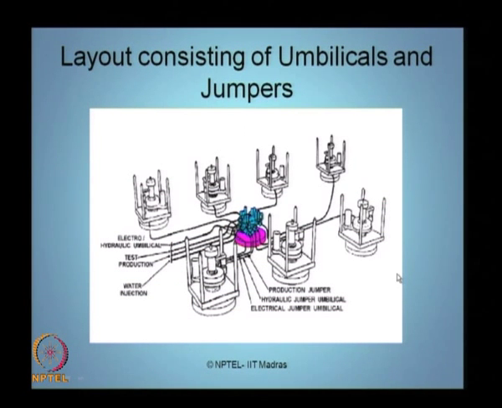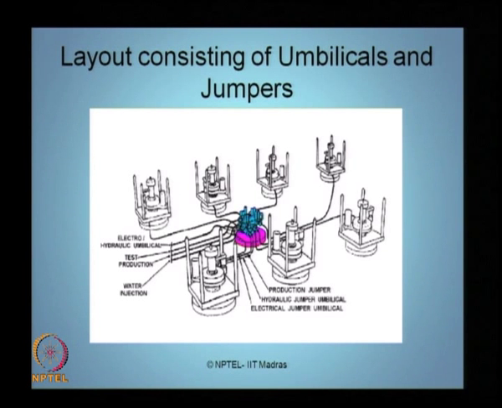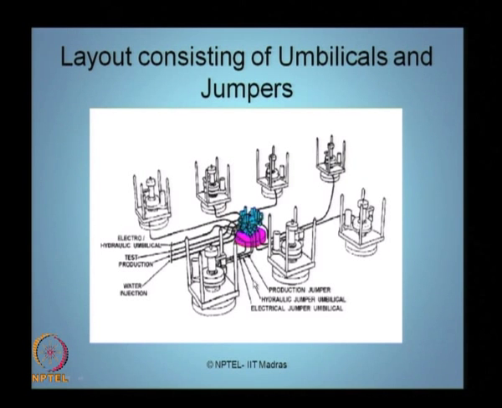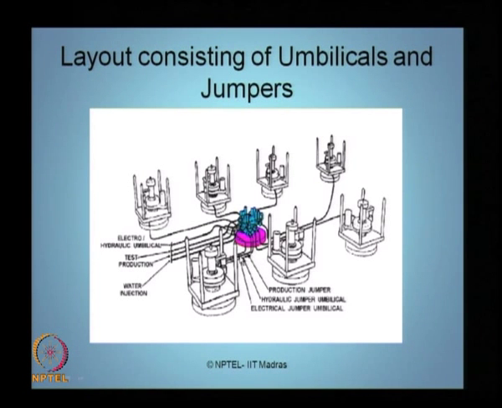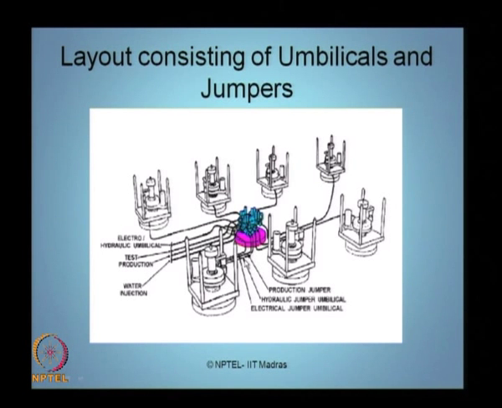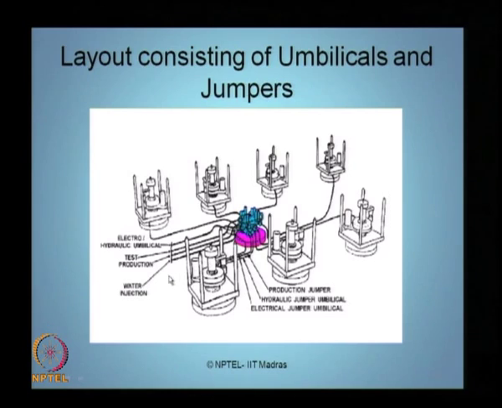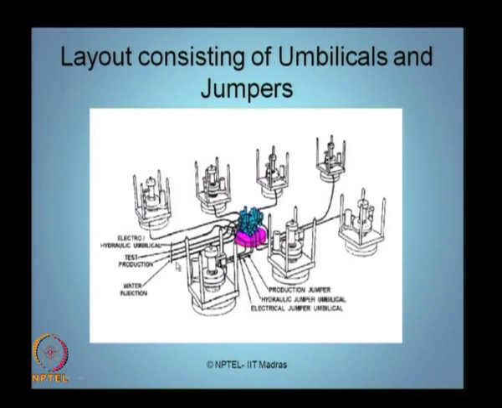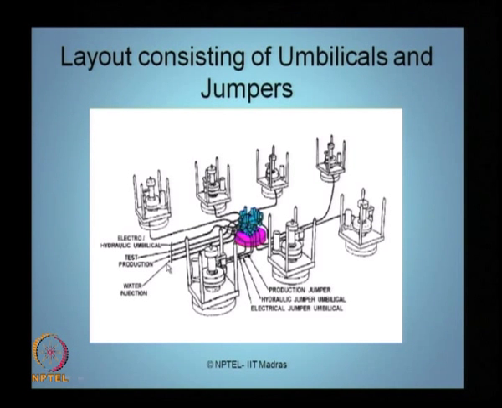Now, the picture you see shows the layout consisting of umbilicals and jumpers. This is my production jumper. There is a hydraulic jumper connected to my production jumper, followed by a separate line, which I call the electrical jumper umbilical. To enhance oil recovery, sometimes water injection into the well may be required.